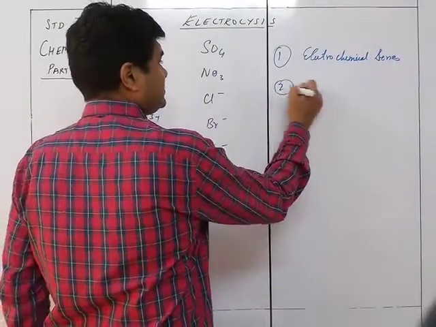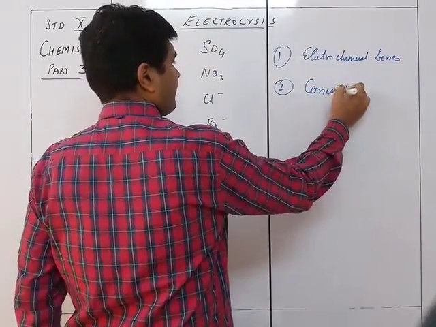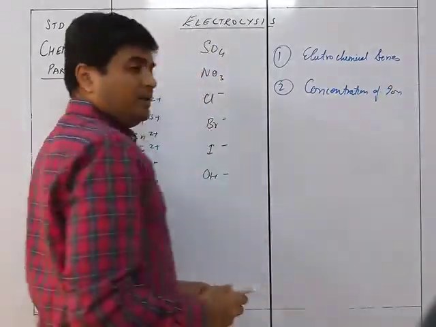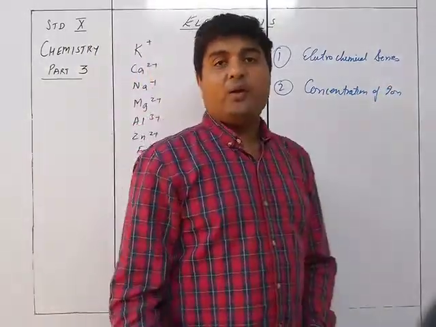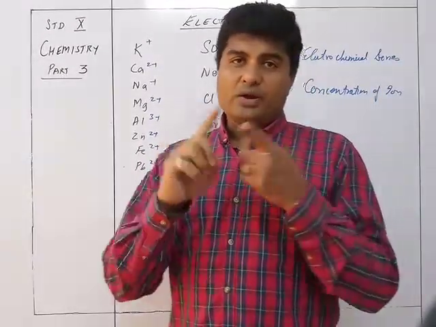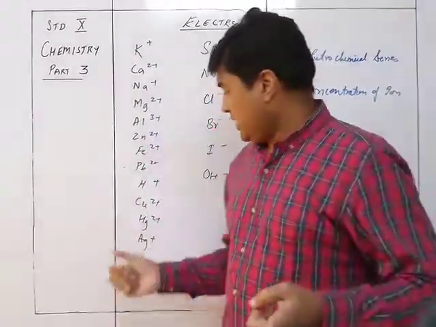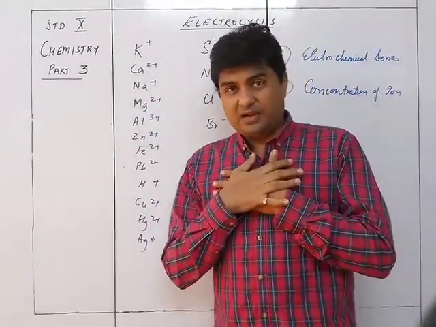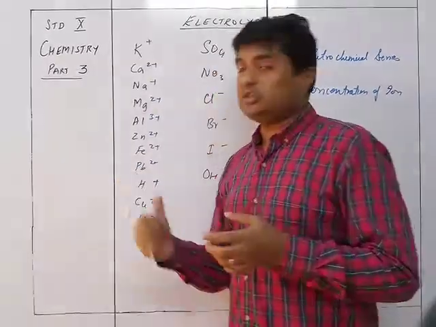So next thing is concentration of ion. That means, for example, I have hydrogen ion also, and I have zinc also. But if I want zinc, then the concentration of hydrogen should be less.